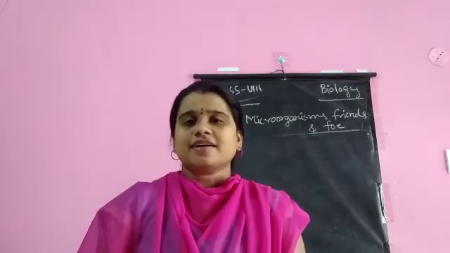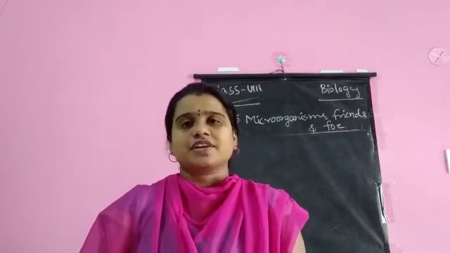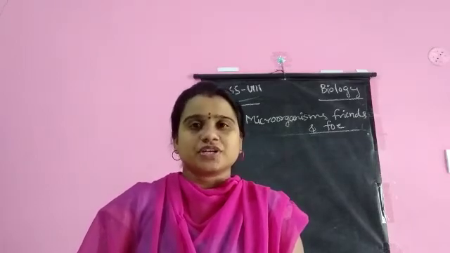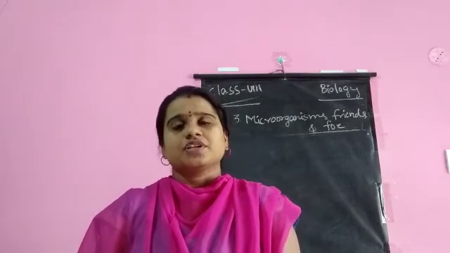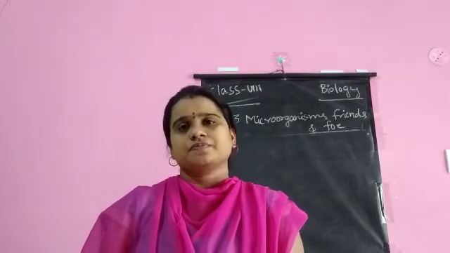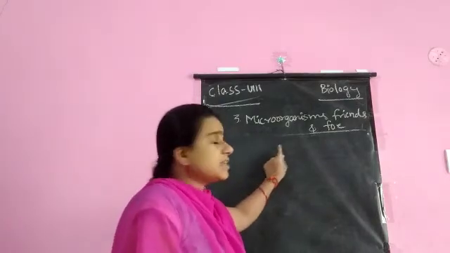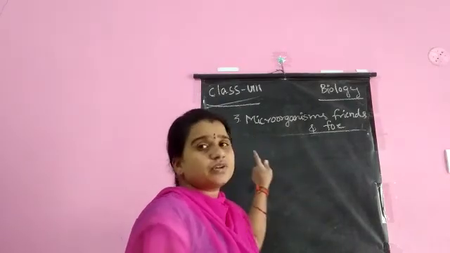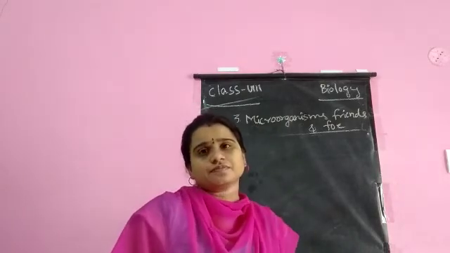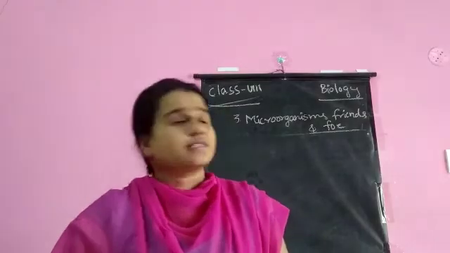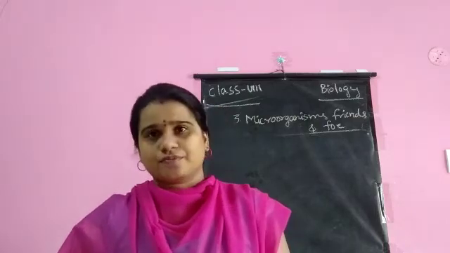We already learned and discussed two chapters: cell structure and functions, and crop production and management, chapter 1 in your textbook. Now, microorganisms, friends and foe, is the second chapter in your textbook. Here, third chapter. We are going to discuss the third chapter, microorganisms, friends and foe.